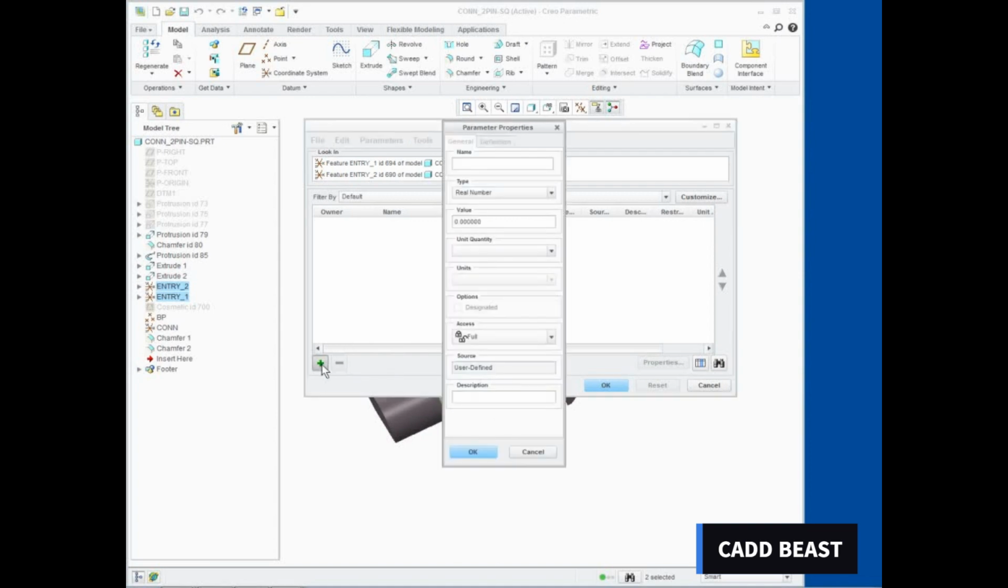In the Parameter Properties dialog box, type entry_port as the name. Select Yes/No from the Type drop-down list. Select Yes from the Value drop-down list. Click OK.